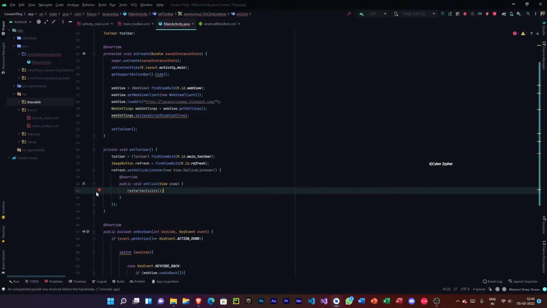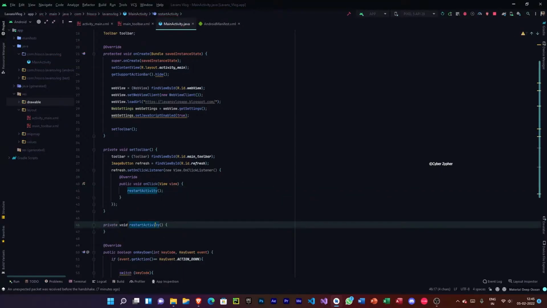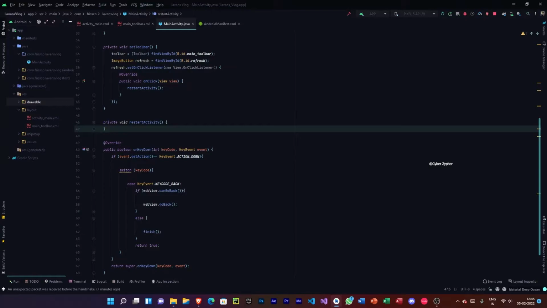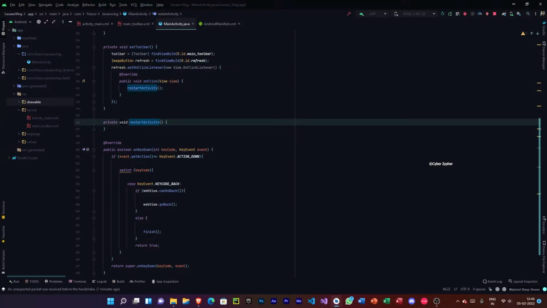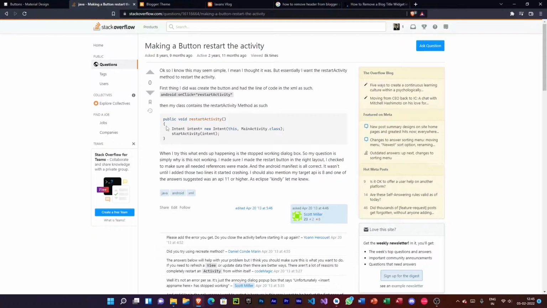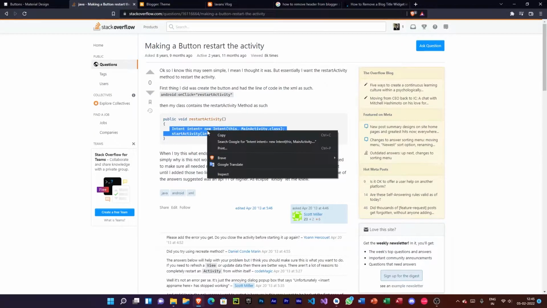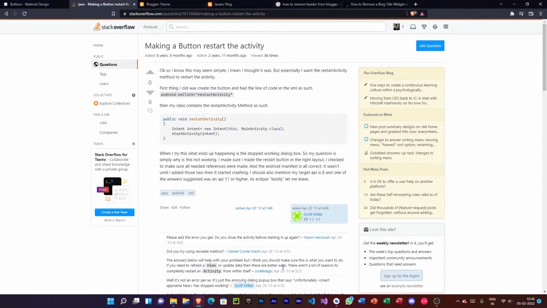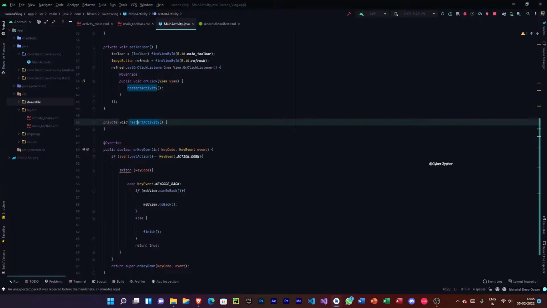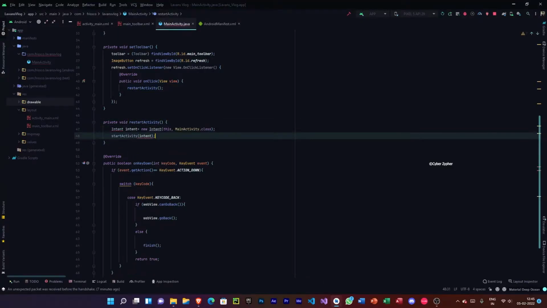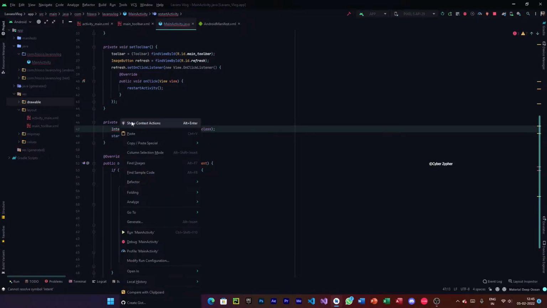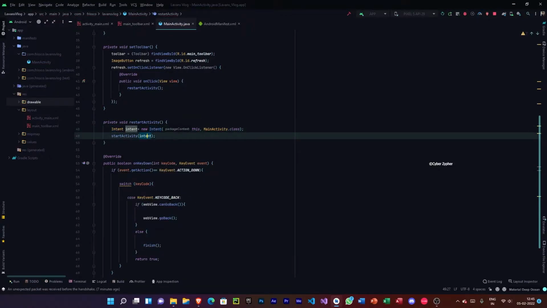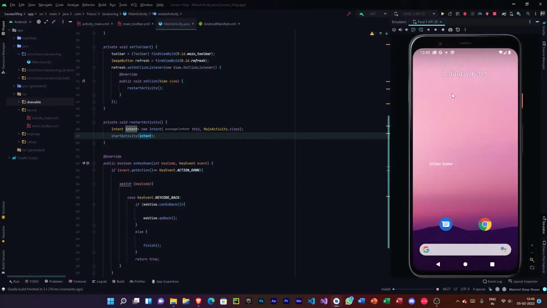Okay, so now we can proceed with creating a main activity here. So now we can see that we have created a void here. So now let's just go ahead and copy this code from Stack Overflow like all other programmers do, and then let me just paste it inside this void. So I'm going to context menu import. There we have it. So now let's try to run this app and see whether the app runs or it crashes. There we see it.